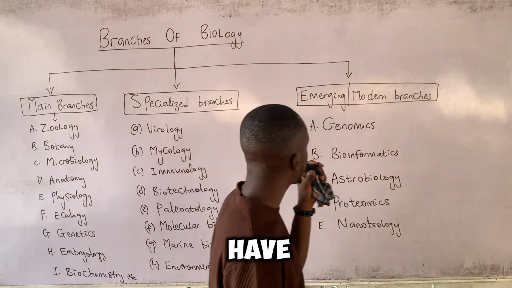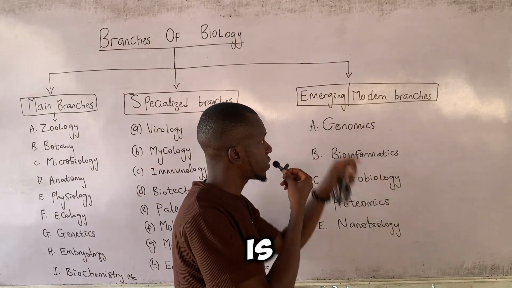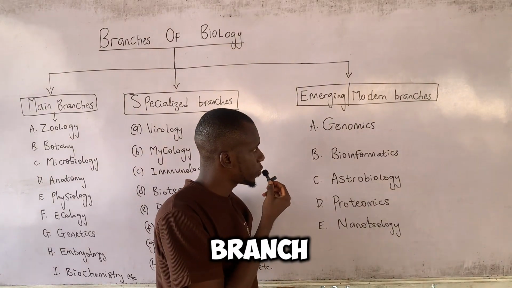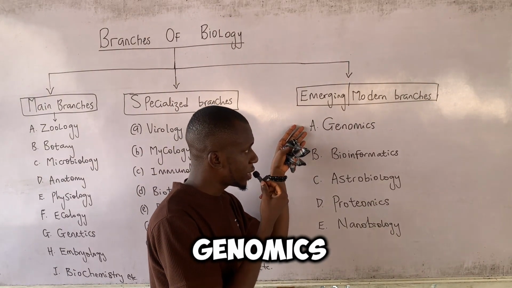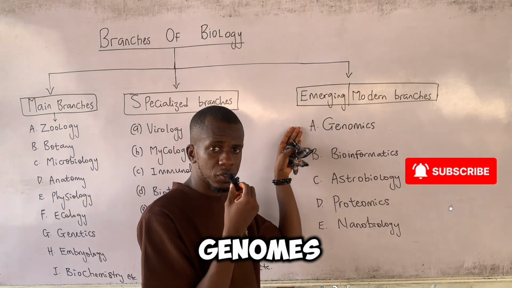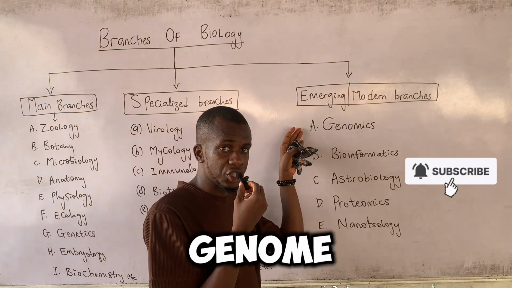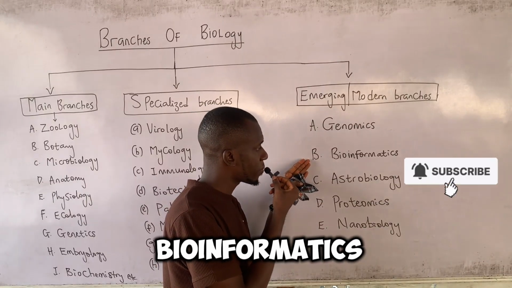Excellent. Now we have the last branch of biology, which is the emerging or the modern branches. So under this branch, we have fields like genomics, which is the study of genomes. That is complete DNA sets. That's what we call a genome. We have bioinformatics.